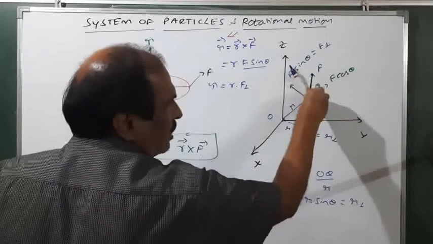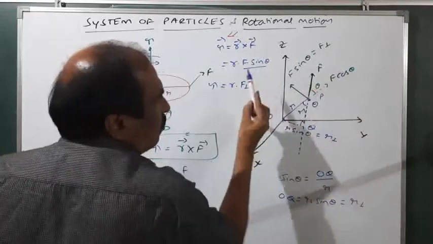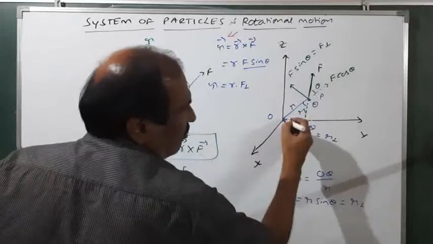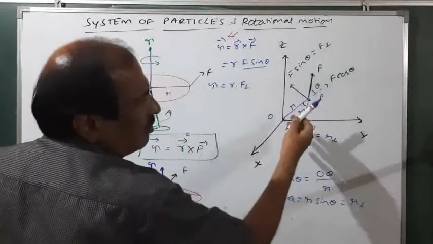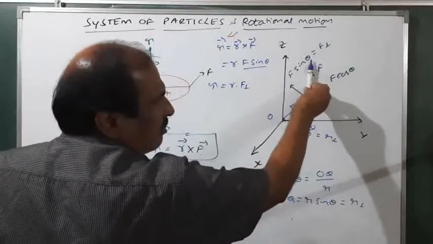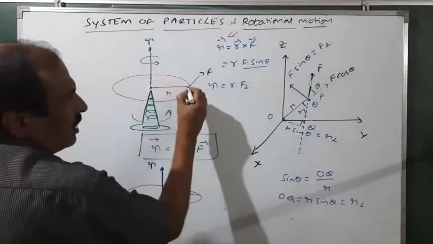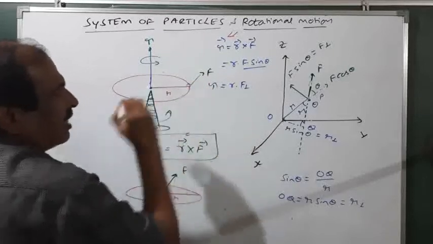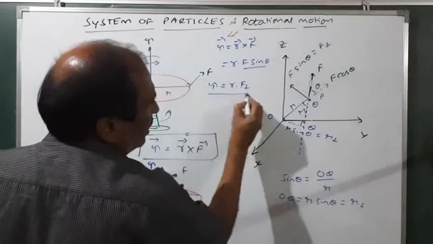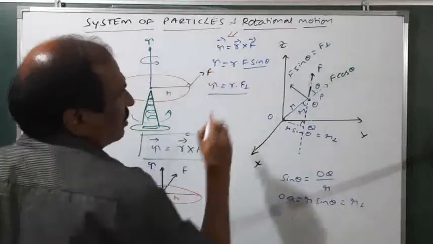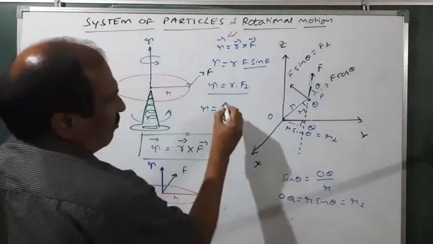If theta is equal to 0, then sin 0 is 0. Then what happens, the torque vanishes. If you apply the force along the radius, there is no torque. And the torque is maximum when theta equals 90 degrees. That's why please remember, if you apply a tangential force, then the angle is 90 degrees, and only then the torque is maximum. Okay, therefore, one of the relations is tau equals r F perpendicular or tau equals r F sin theta. The same thing we can also write, tau is equal to F into r into sin theta.